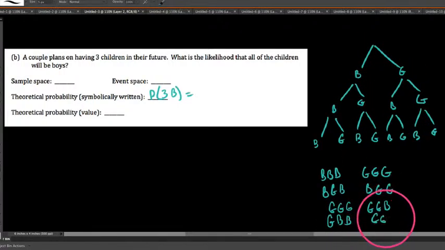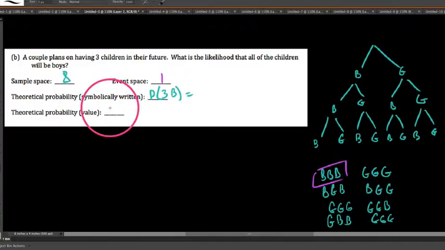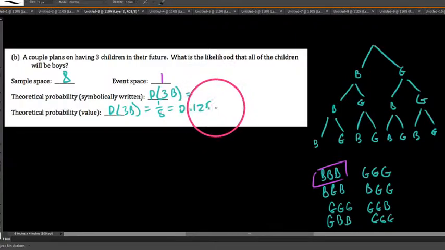So in other words, we have 8 possible outcomes. In our sample space, there are 8 possible ways this could happen. How many ways give us all 3 boys? It looks like there's only one favorable outcome in that event. So it's a 1 in 8 chance. The probability of 3 boys is simply a 1 in 8 chance. And so you should have gotten on your calculator 0.125, or a 12.5% chance of occurring.